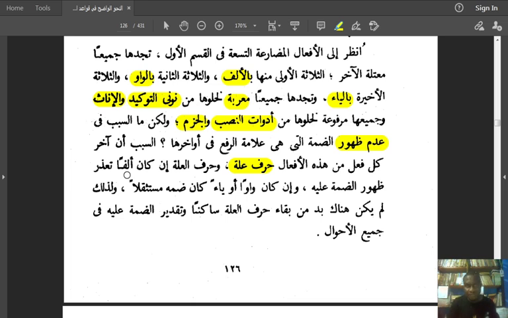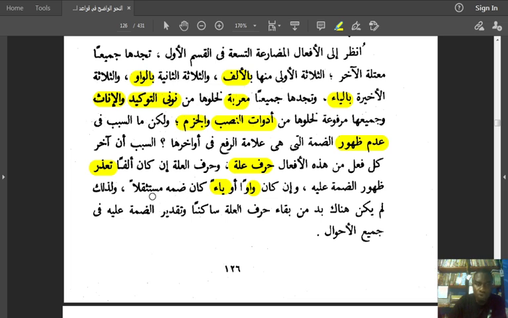And he's saying that wa harfu illa, the weak letter, in kana alifan, if it is alif, ta'azzara zuhur الضمة عليه. He's saying that if it is alif, ta'azzara, it becomes impossible for dhamma to appear on it. The weak ending verb, when it ends with alif, it can't take dhamma.